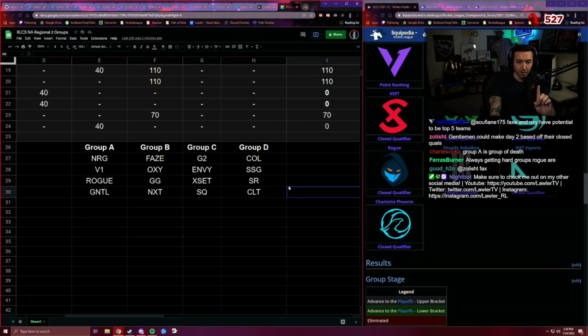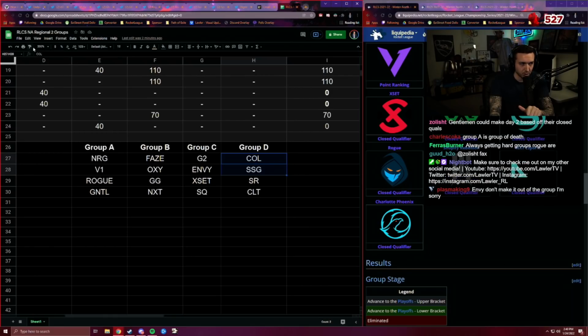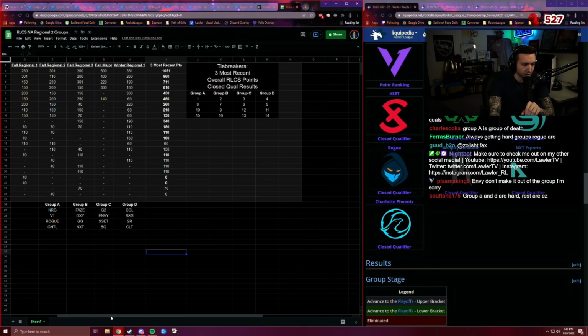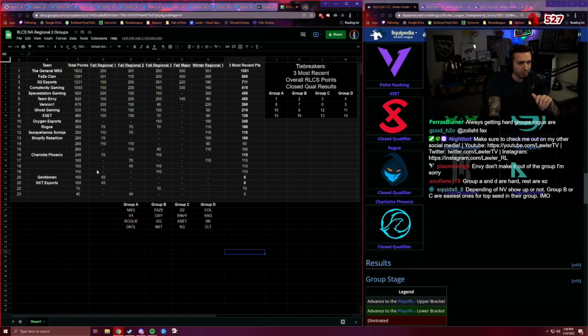The only thing that I am uncertain on 100% is because Complexity and Space Station share a ton of tiebreakers. So Complexity and Space Station have a ton of tiebreakers that are similar, and that's the only concern I have. But Complexity has overall points, so that's where that comes in. Space Station and Envy are 450 here, and they're tied here. They're identical.